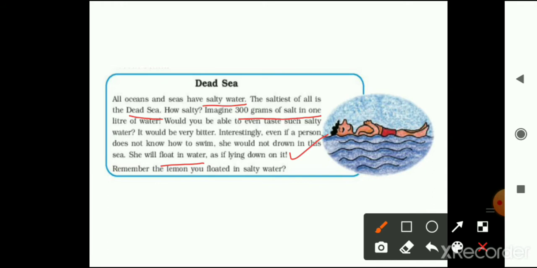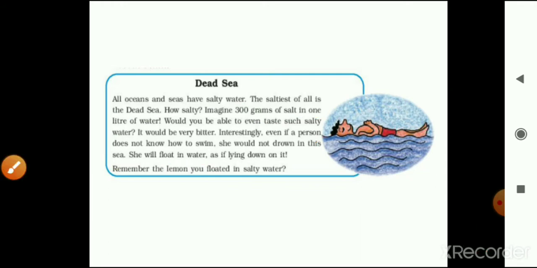Remember the lemon you floated in salty water. Earlier you did an experiment with a lemon and a glass of water. By adding salt in the water, you will be able to float the lemon in the glass. Now let's see next.